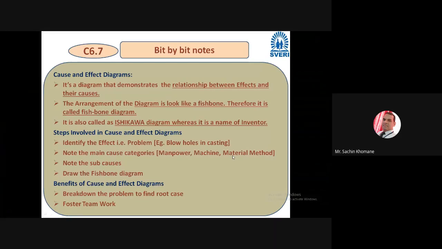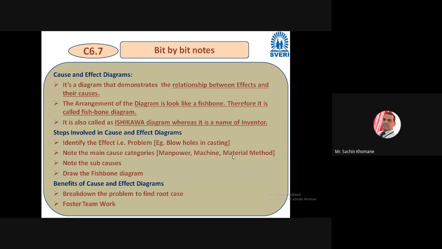Okay, so we were at this particular point, the cause and effect diagram. The cause and effect diagram basically demonstrates the relationship between an effect and its causes. If a certain cause is there, definitely the effect will be there. So there is a relation between effect and cause, and that diagram is known as the cause and effect diagram.